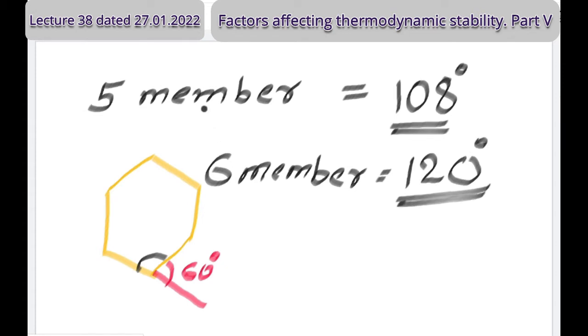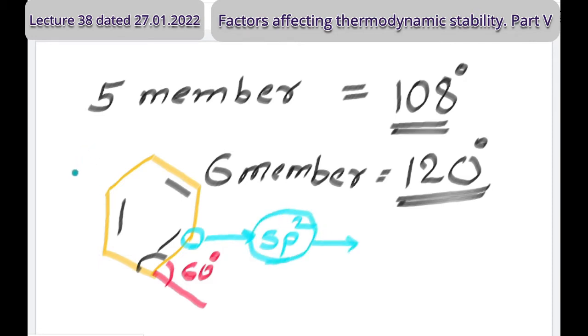When we consider conjugation, meaning alternate double bonds as in benzene, the type of hybridization that the carbon atom undergoes is sp2. Because of sp2 hybridization, what is the bond angle? It's like a fan, the bond angle between two plates of the fan. Is my question clear? 120 degrees, right, and it is matching.